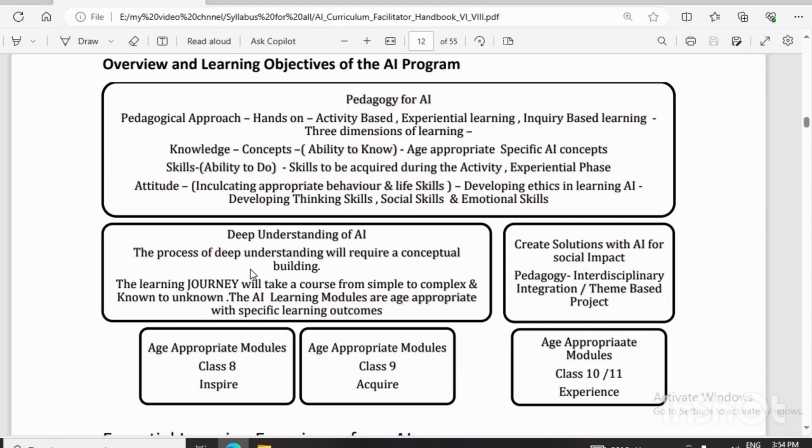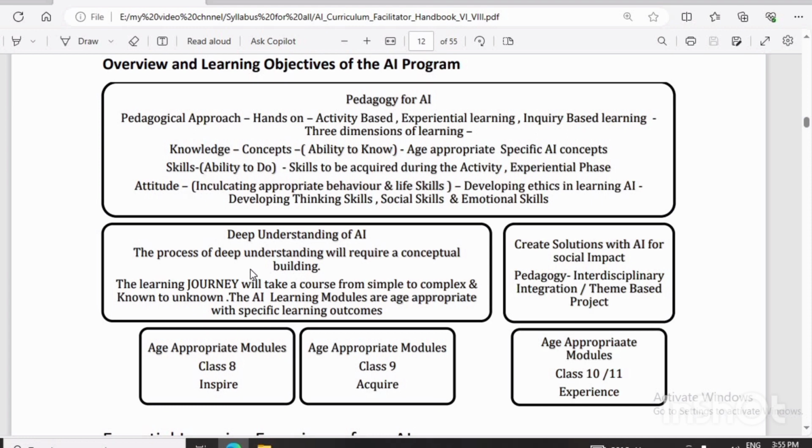The main learning objective and pedagogy of AI is a hands-on, activity based pedagogical approach. Here the main focus is that AI learning is activity based, experiential based, inquiry based learning, and three dimensional learning. That means students develop their skill three dimensionally: knowledge, the concept or ability to know, age appropriate specific AI concepts; skill, the ability to do, the skill to acquire during the activity; and the experiential phase, attitude.